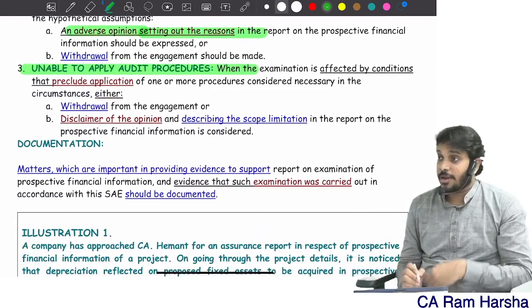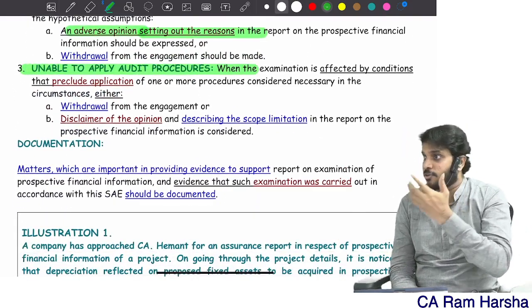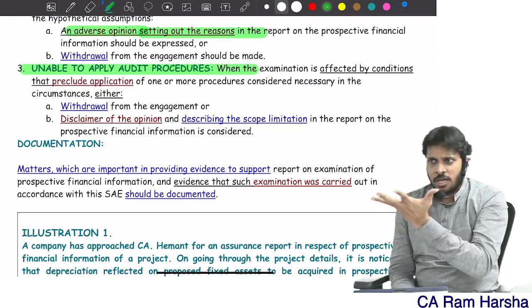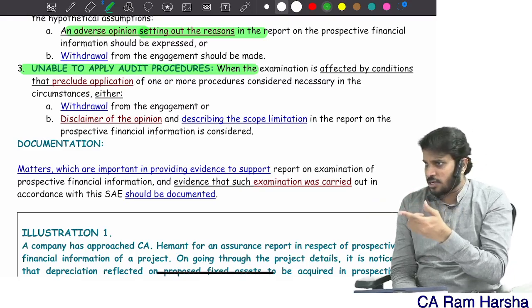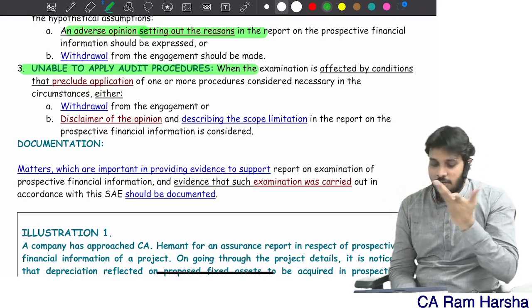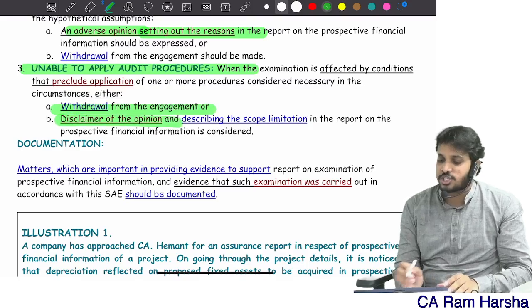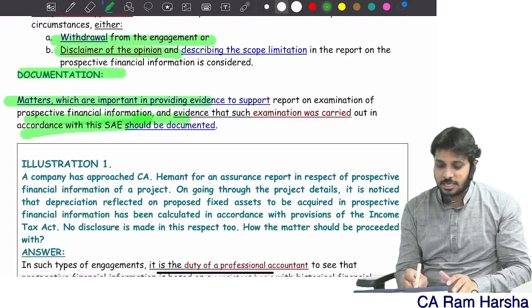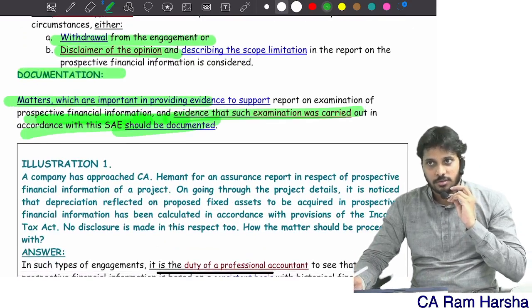Or you are unable to apply procedures given under this standard. Like you have to verify assumptions, you have to get the data, you have to get the sensitivity analysis report, all that. You need to get that entire data and then only you can talk. If you are unable to obtain that data, you cannot give the opinion. Disclaim the opinion; first you withdraw. If withdrawal is not possible, give the disclaimer, and documentation. That's it. 3400 is over.